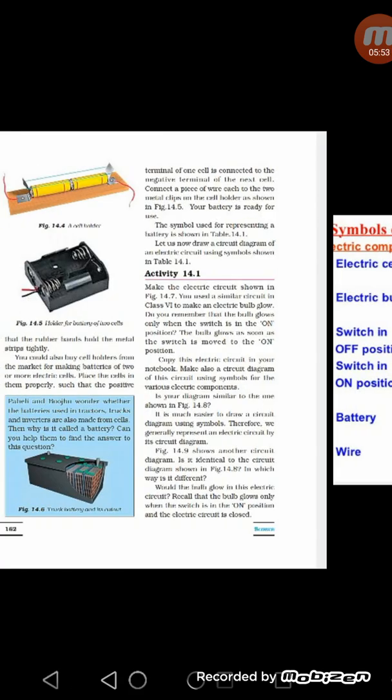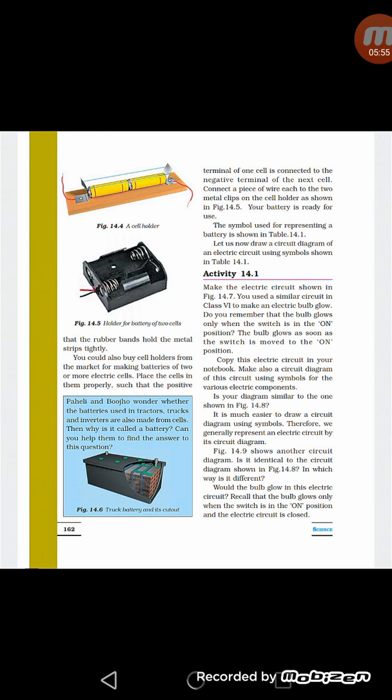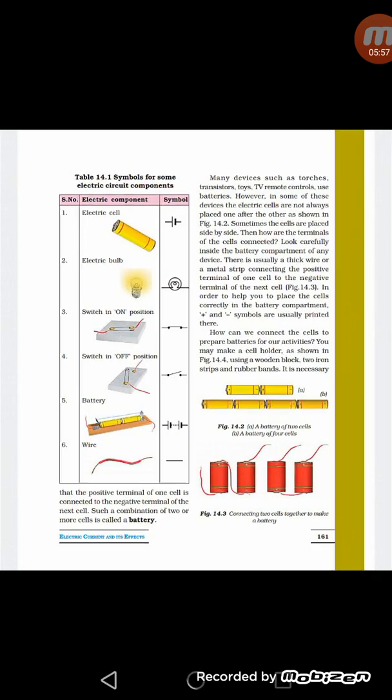Now here in this page is shown the combination of cells. Here you can also see in this page we can connect the cell in two different ways. In arrangement 1, as you can see, in one of such combinations, the cells are placed one after the other, connecting negative terminal of one to the positive terminal of the other, and so on. This leaves one positive and one negative terminal free for connecting the battery to the other components in an